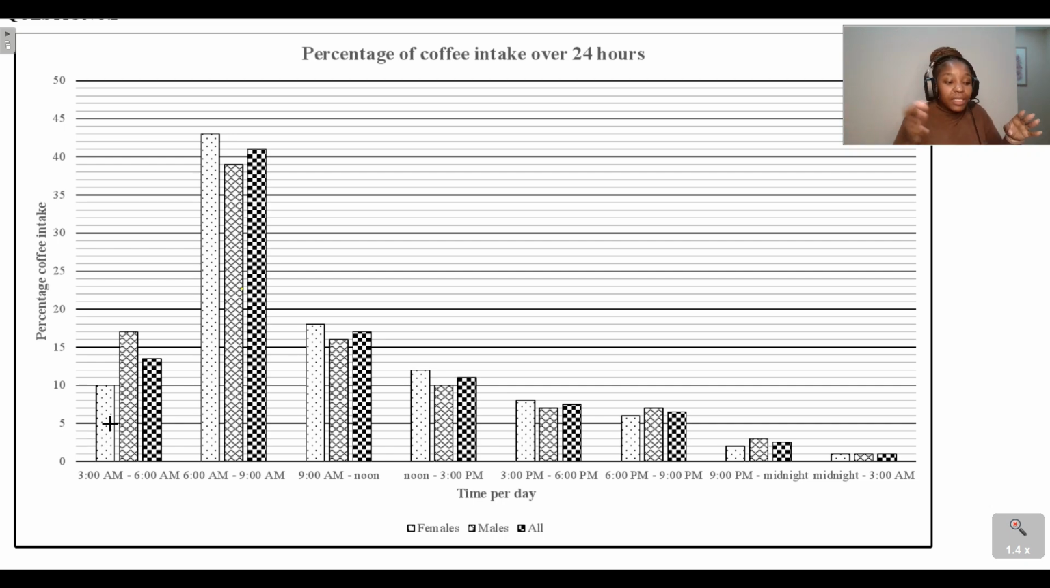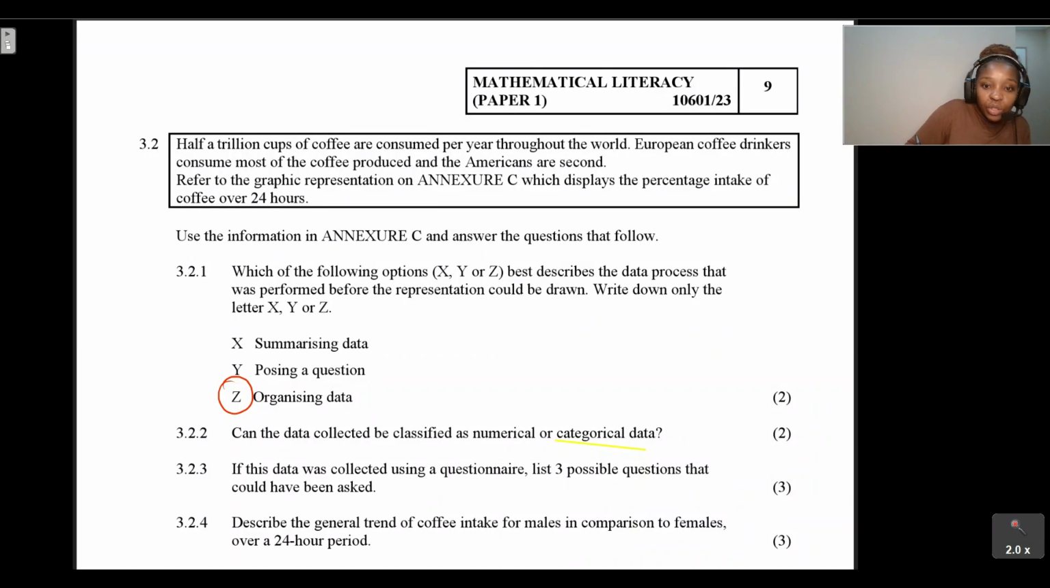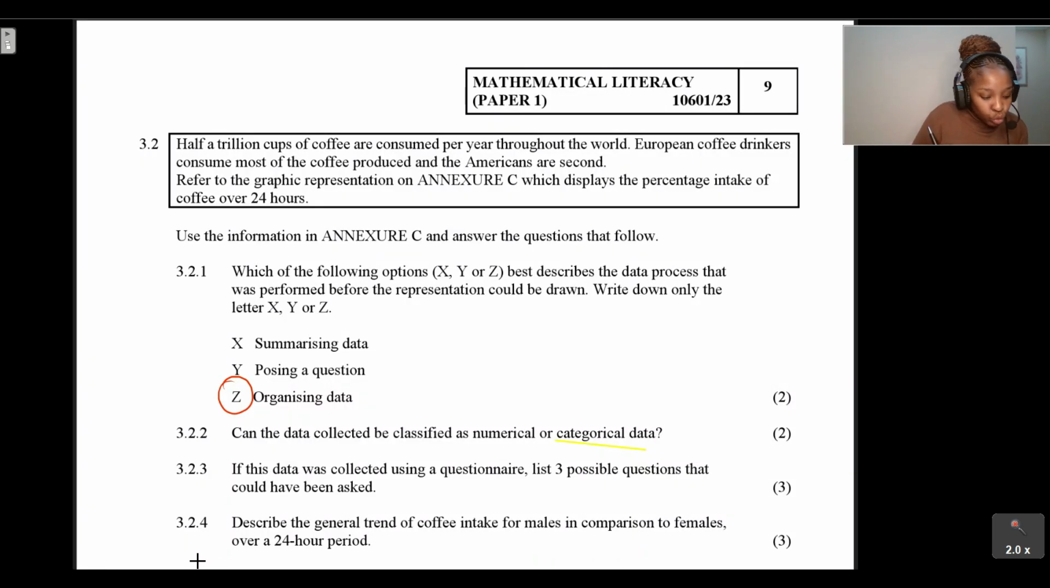What time of the day do you drink coffee? Do you see? So, what time of the day do you drink coffee? Are you male or female? And then do you drink coffee, or are you a coffee drinker? So those are the three questions that you could probably have seen in this questionnaire. Those are the questions that we could probably expect: are you male or female? What time of the day do you drink coffee? Are you a coffee drinker? Yes or no?